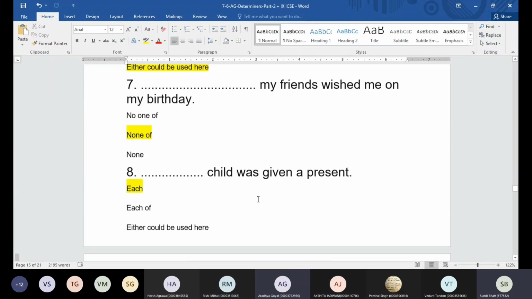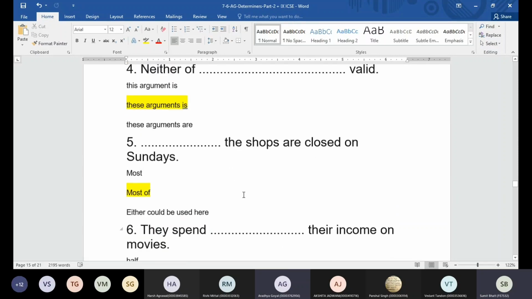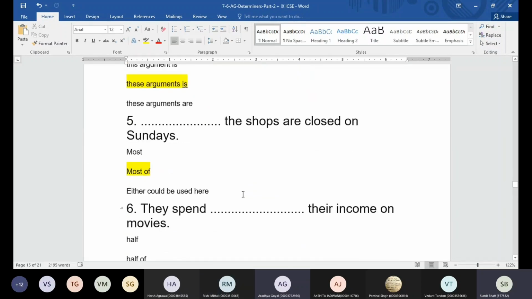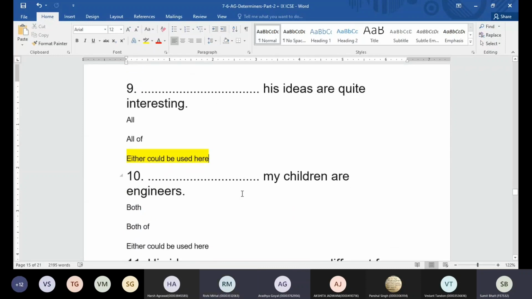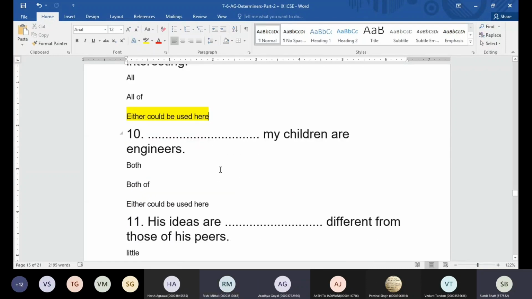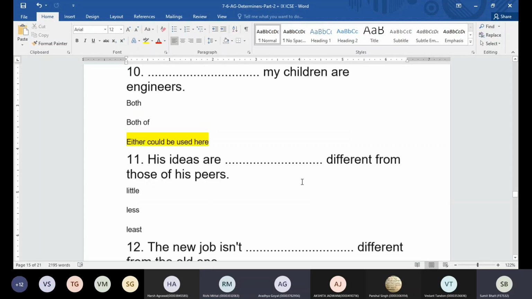Interesting. Similarly, we had half, guys. The first word is half. Half can take half of or half. All can also take all of or all. Dash, my children are engineers. Both or both of could be used. So we can say both my children or both of my children. So these are the three words, guys: all of, both of, half of.